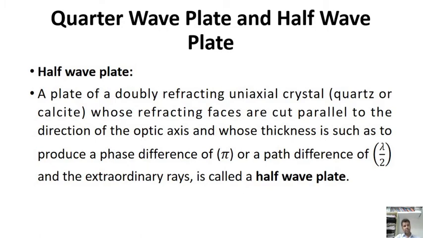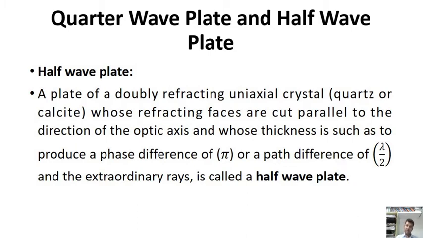Then the half wave plate. A half wave plate is a plate of a doubly refracting uniaxial crystal, that is quartz or calcite, whose refracting faces are cut parallel to the direction of the optic axis and whose thickness is such as to produce a phase difference of pi (180 degrees) or a path difference of λ/2 between the ordinary and extraordinary rays is called a half wave plate. Here for the quarter wave plate the phase difference is pi/2 and the path difference is λ/4.